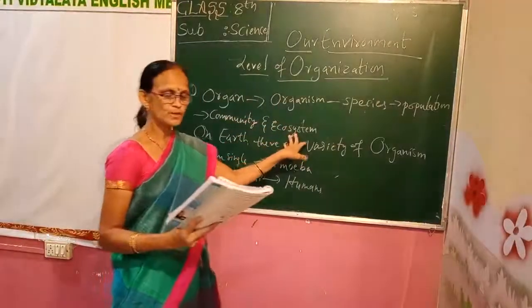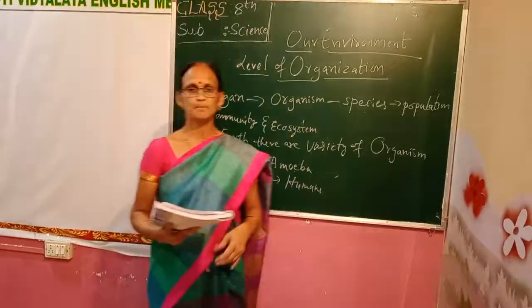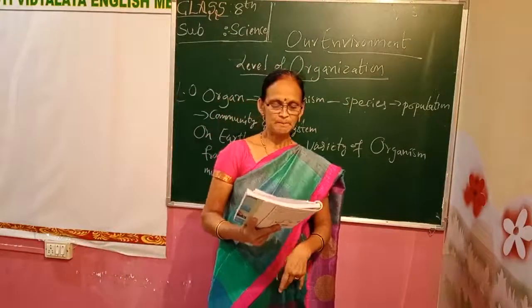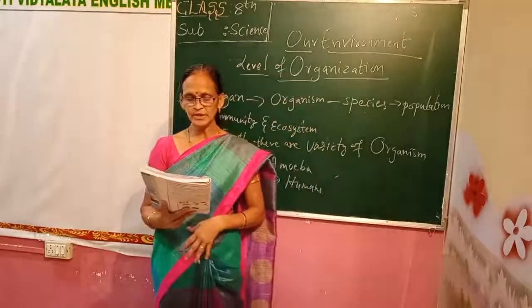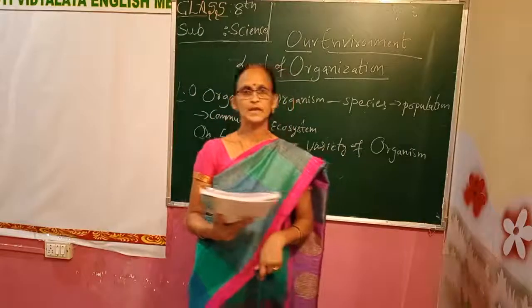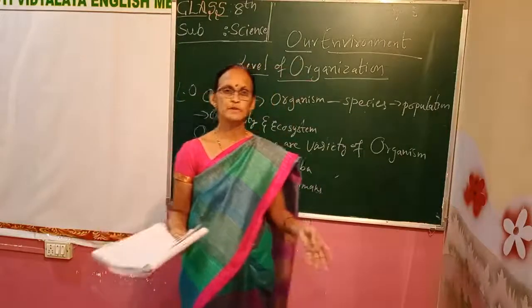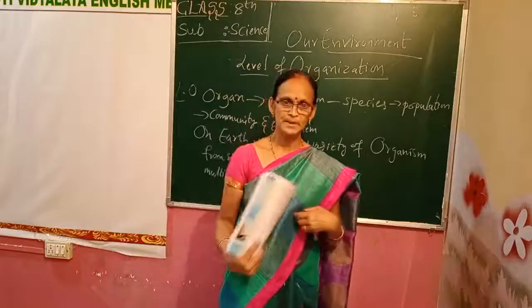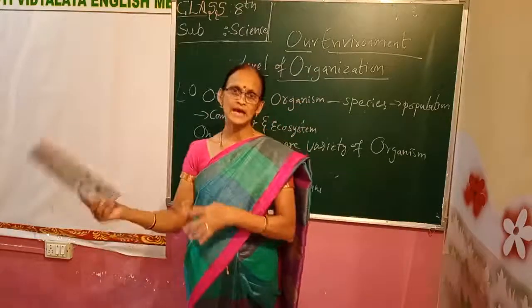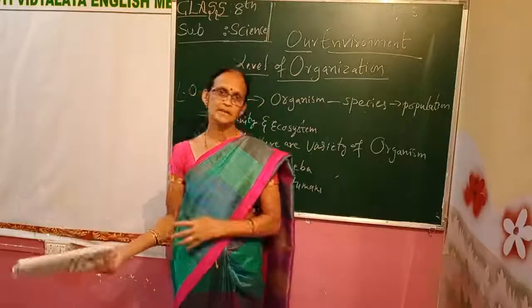Yes. Now let us talk about the biotic community. What is biotic community? Members of a community interact with each other and with other species like plants and animals. Biotic community means human beings living with plants and animals, depending on or interlinked with plants and animals.